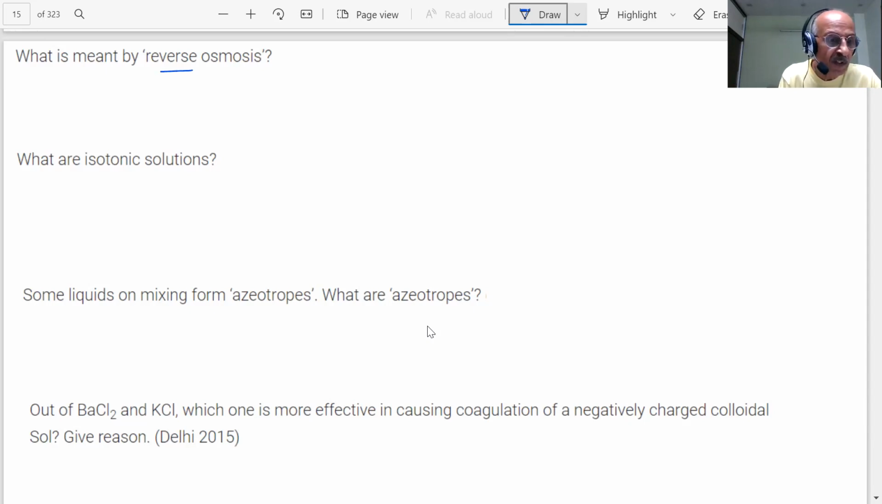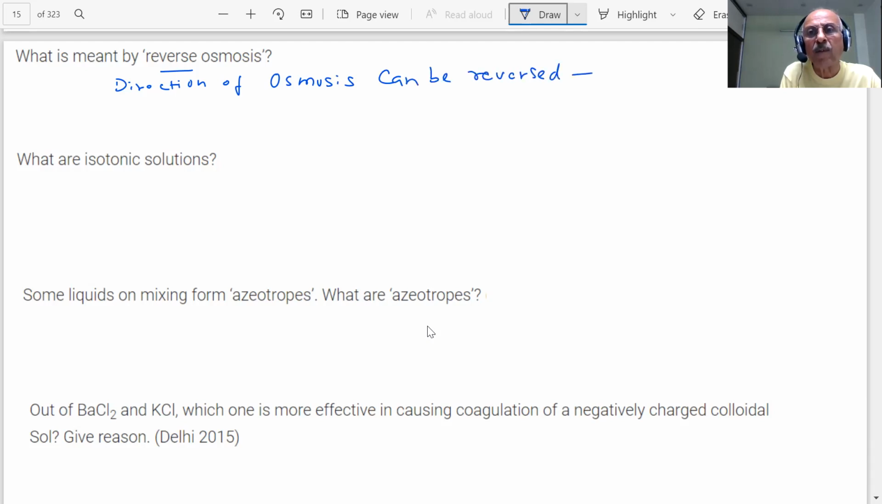Reverse osmosis: the direction of osmosis can be reversed if a pressure larger than the osmotic pressure is applied to the solution side. If it can be reversed, then how? Pressure larger than the osmotic pressure should be applied.